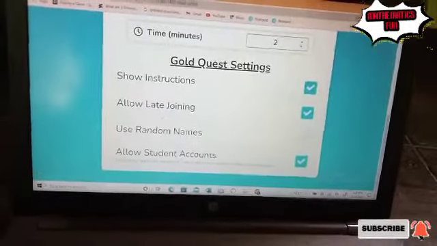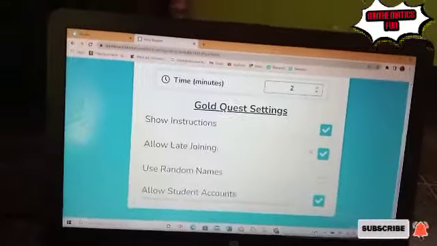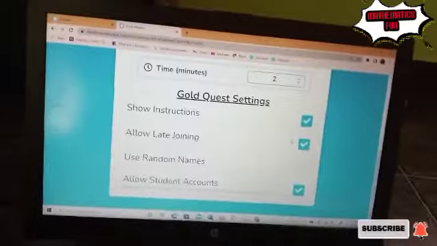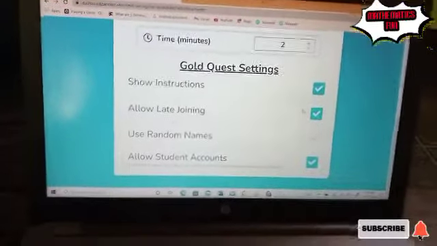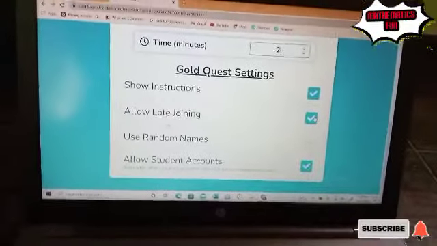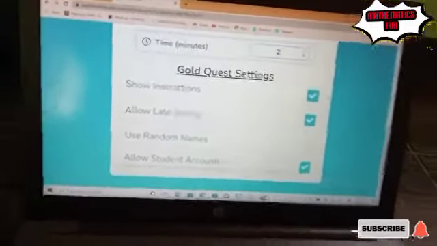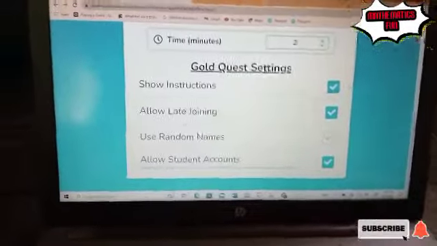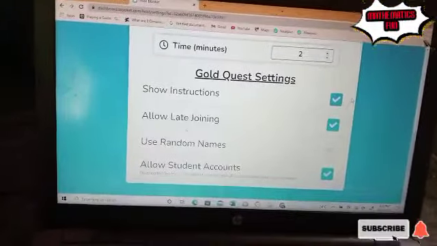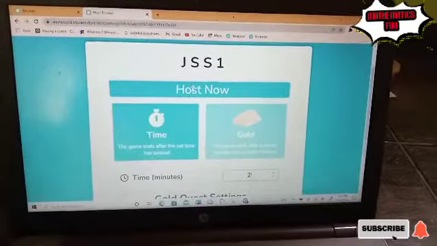Then this is it: allow late joining. It is a game in which you have a lot of people playing it. Those that are not in class quickly, do you want them to join while the game has started? If you want it, you tick it. If you don't want it, then you won't tick it. Then show instructions, like your instruction, answer all questions or whatever. Do you want it to be shown to the students or not? Start setting it to your satisfaction. Then you do what? Host.